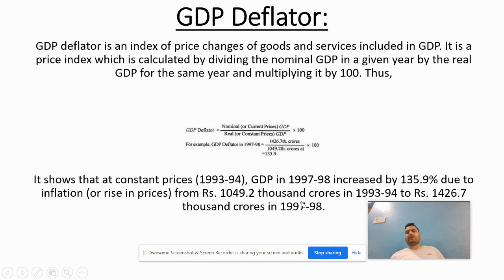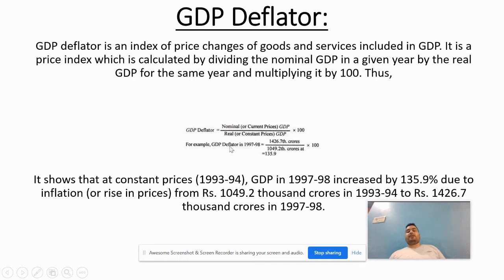Next, one of the most important topics is the GDP deflator. GDP deflator is an index of the price changes of goods and services included in GDP. It is a price index which is calculated by dividing the nominal GDP in a given year by the real GDP for the same year and multiplying it by 100. Thus, GDP deflator equals nominal (current price) GDP divided by real (constant price) GDP, times 100.